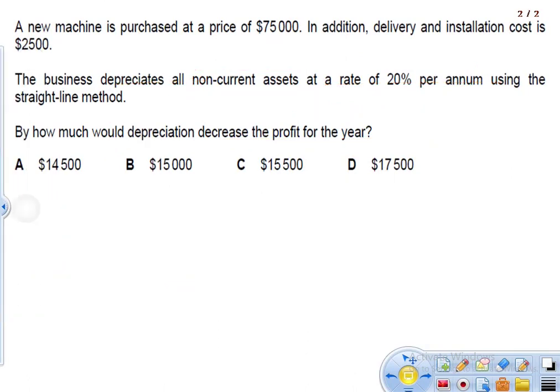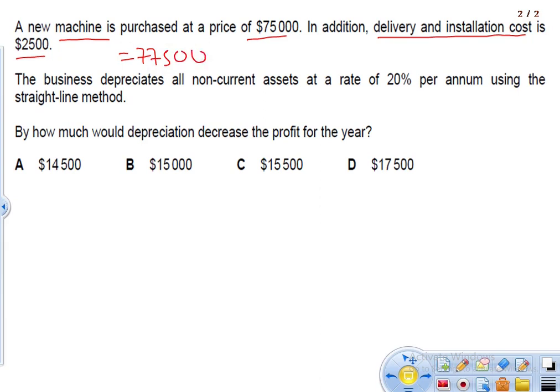It says, a new machine is purchased at a price of $75,000. In addition, the delivery and installation cost is 2,500. So please note this, that every time there is a delivery and installation cost for an asset, it is added to the cost of the asset. So the cost is 75,000, but delivery and installation is 2,500. So the total cost of this asset would be 77,500.